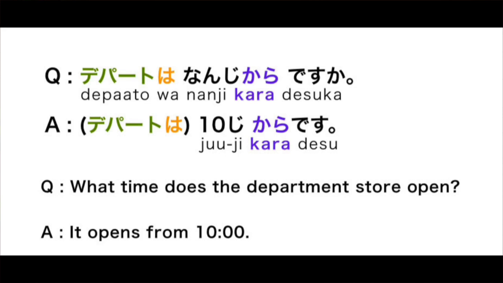So this is the opening time, the starting time. You use kara after nanji, after the o'clock. If you want to ask a question, it will be nanji. If you want to answer the time, it will be ichiji, niji, sanji and kara desu. So this was about kara. Now let's get into made.